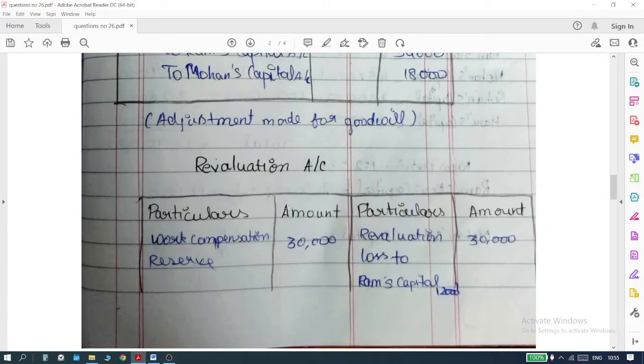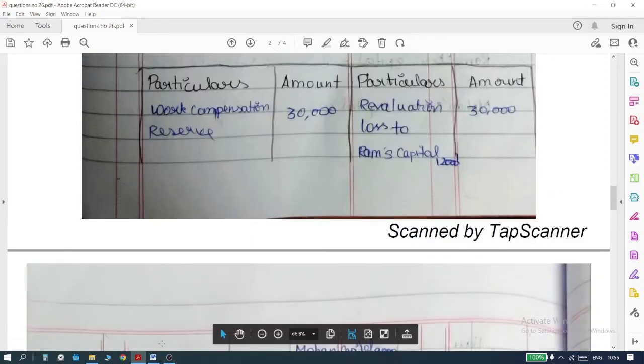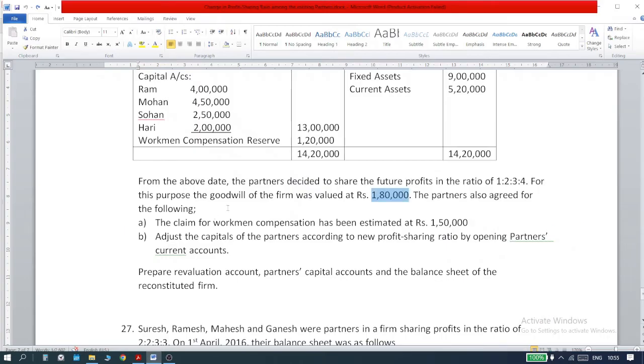Then let us come back to the revaluation account. If you go back to the sum, usually there are a lot of adjustments, like A, B, C, D, E, F, so many adjustments will be given. But in this sum we have only 2 adjustments. One, there is a claim for workman compensation reserve, which is given in the sum as 1,20,000, but the claim has been estimated to be 1,50,000. So 30,000 have to come from the partners' own pocket.